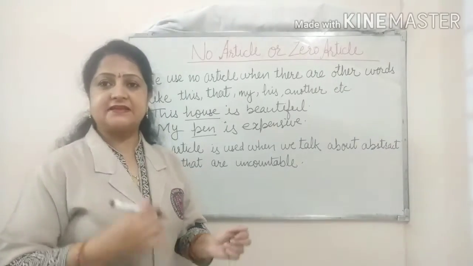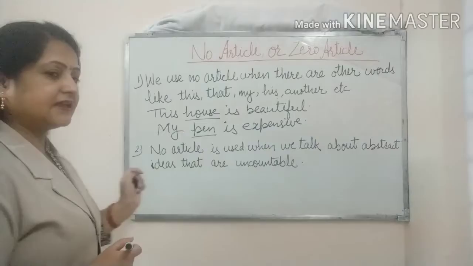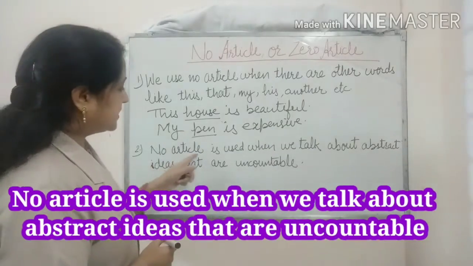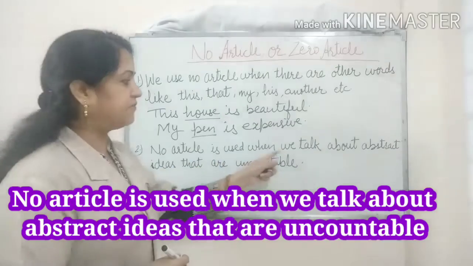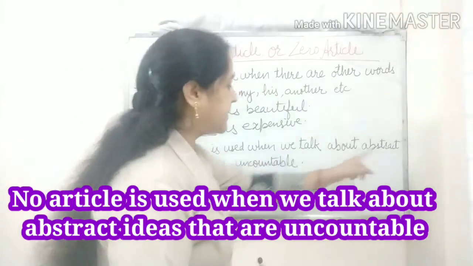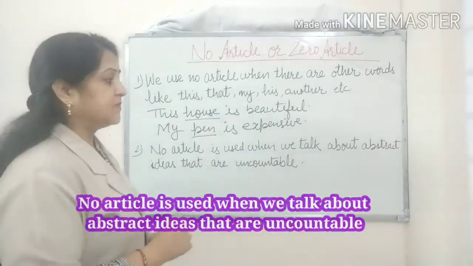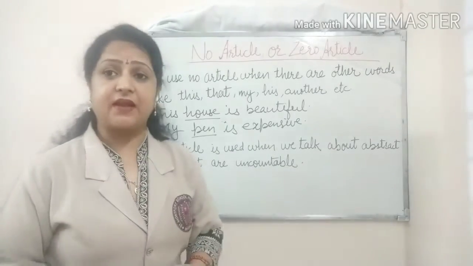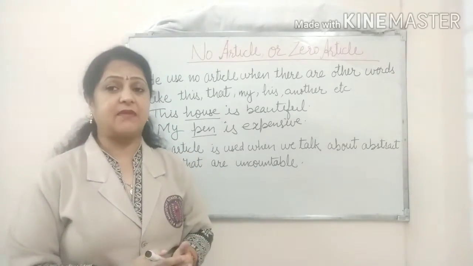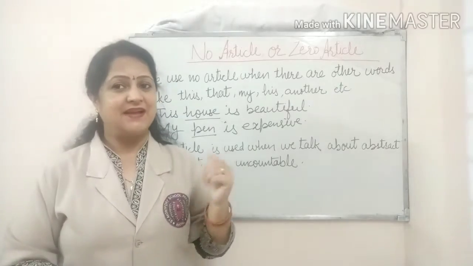So let's take the second case. The second case is no article is used when we talk about abstract ideas that are uncountable. When I was explaining about the nouns, I told you about abstract nouns.